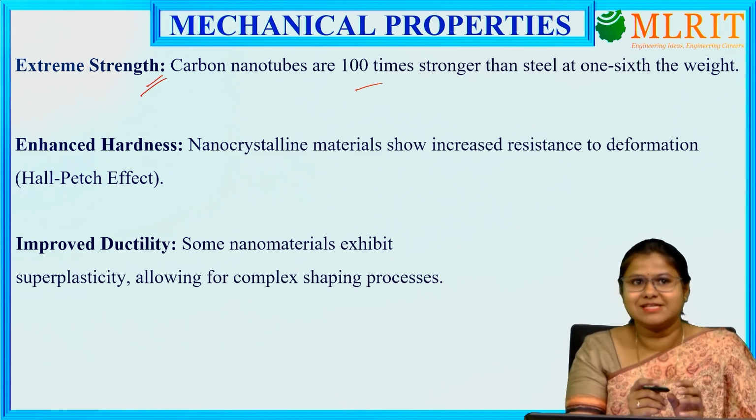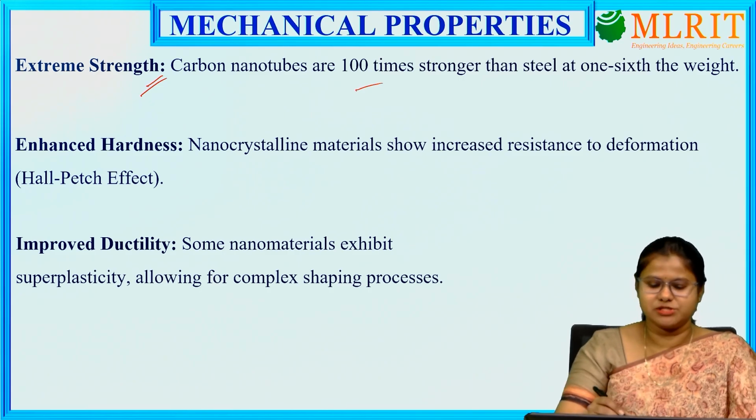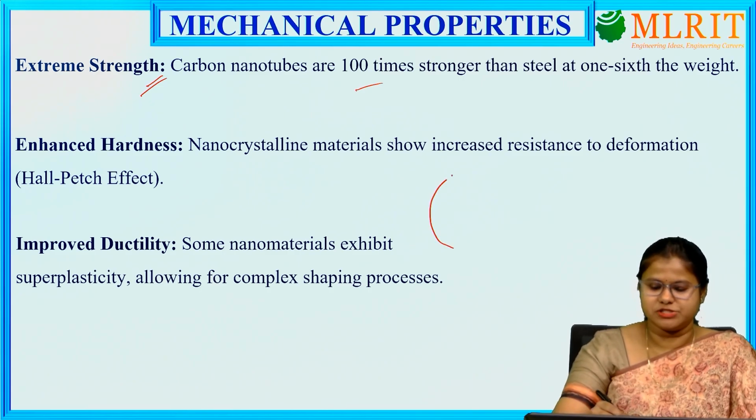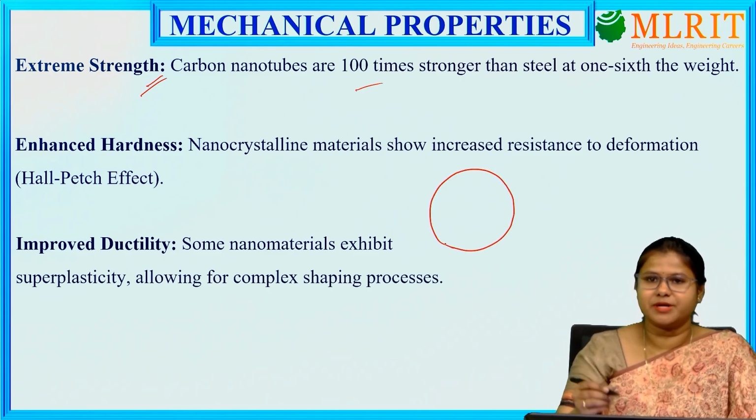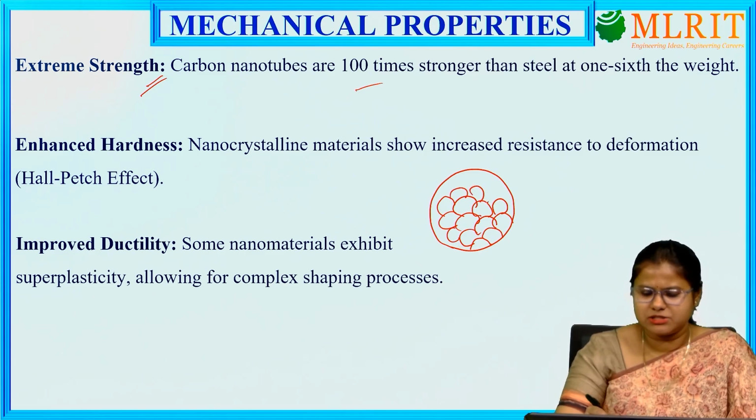Why does this happen? I told you this is due to the large surface to volume ratio, so a large number of particles are on the surface. When there are many particles on the surface, we can see the circumference or the membrane around the particle, with a continuous structure like this.